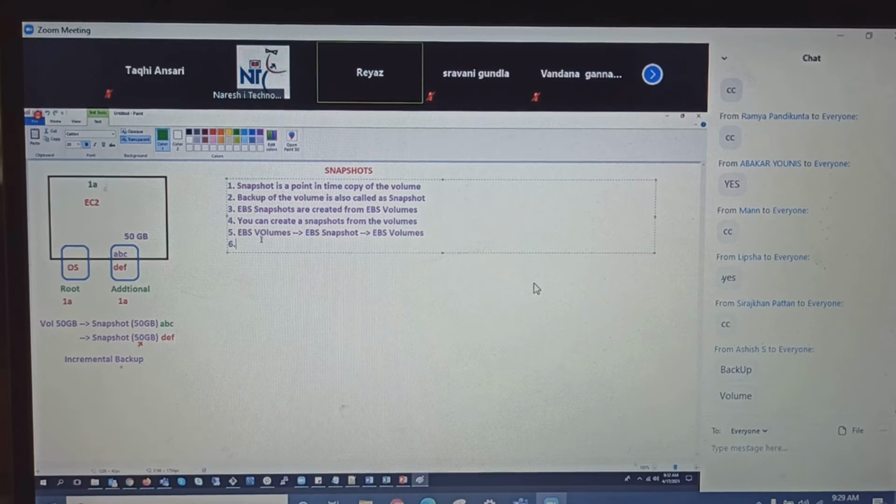Okay. And also, you cannot attach a snapshot directly to the EC2 instance.